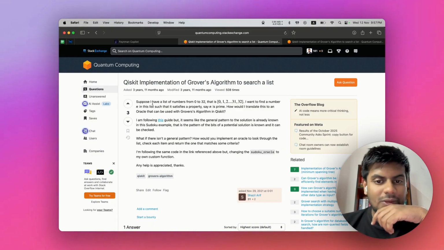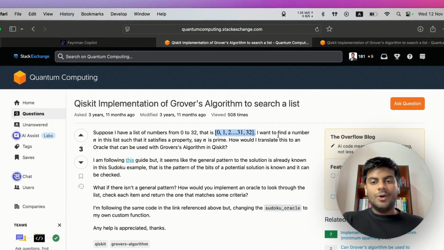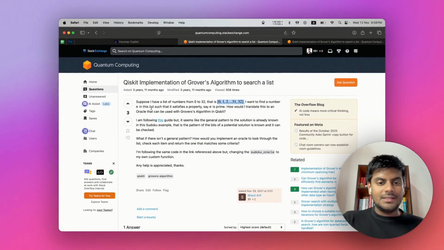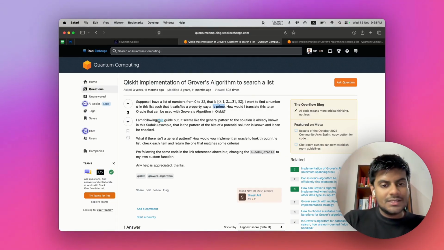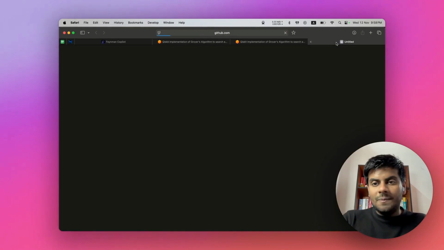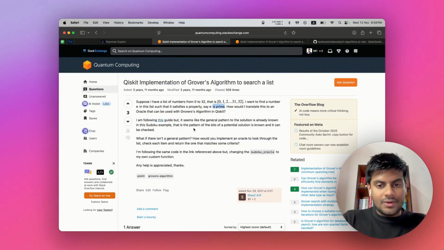So let's first understand this question. Suppose I have a list of numbers from 0 to 32, that is an array like this. I want to find a number n in this list such that it satisfies a certain property, say it's a prime number. How do I translate this to an oracle that can be used in Grover's algorithm in Qiskit? So here this person has tried to do it in a certain exercise. So yeah, let's see how our Feynman Copilot would do this.